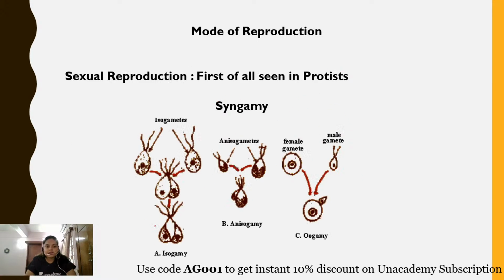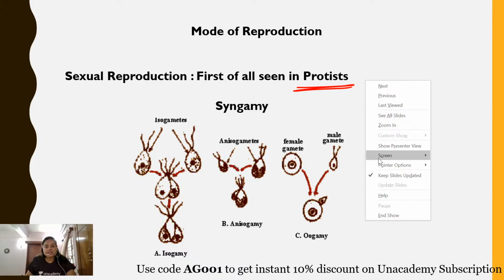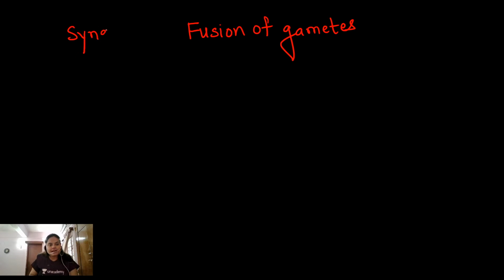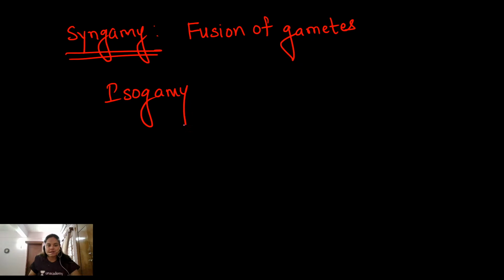Now, as I have already told you, sexual reproduction is seen for the very first time in kingdom Protista, and it is characterized by a very important event, which is fertilization or fusion of gametes, also known as syngamy. So fusion of gametes is syngamy. On the basis of the nature of the fusing gametes, syngamy can be of isogamous type, called isogamy, or anisogamy.